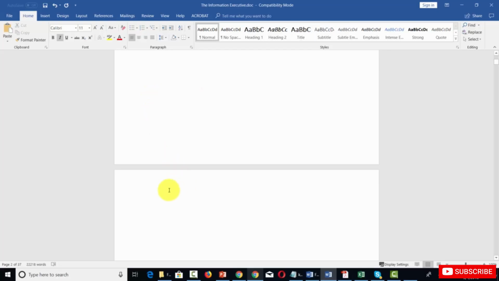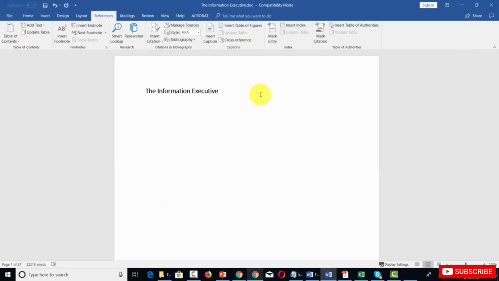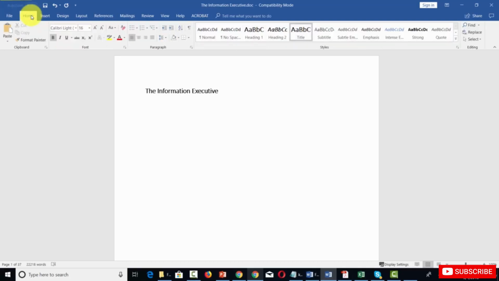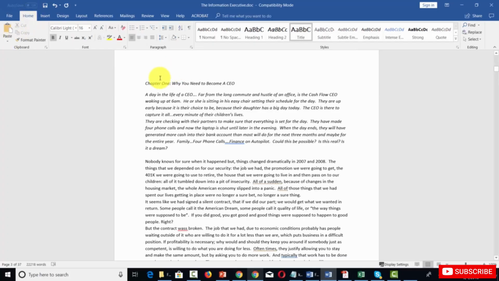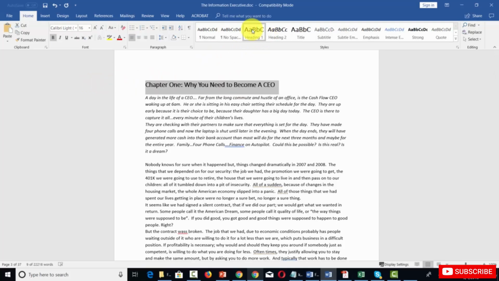We're now going to go to another blank page, and that's also going to be before our content. And what we're going to do is place our cursor inside of this page, and then we're going to go to the references page. Now once we do that, we're then going to go through our entire document, and we're going to indicate the chapter titles, and we're going to use the designation in Microsoft Word. So for example, we're going to highlight this chapter, and then we're going to designate it as heading number 1. And we're going to do the same thing throughout all of our chapters.